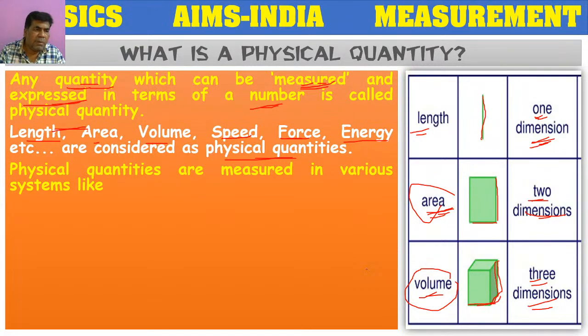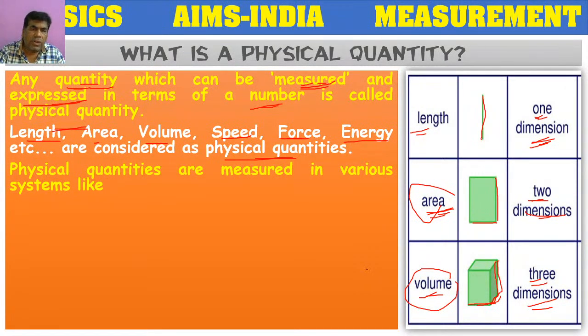Suppose the distance between Hyderabad and Kurnool is around 200 kilometers. It's not just 200. Along with 200, we have to add a unit called kilometer. So we need the help of units.